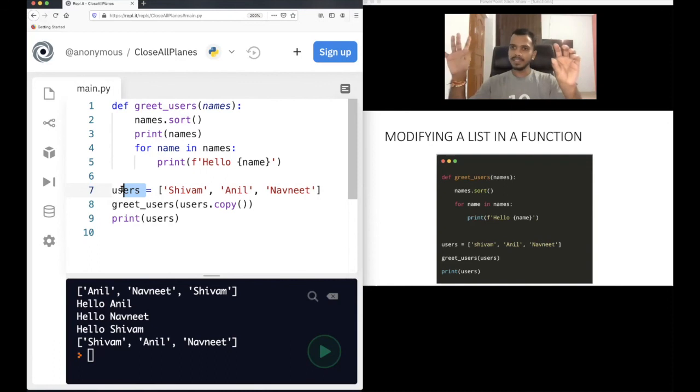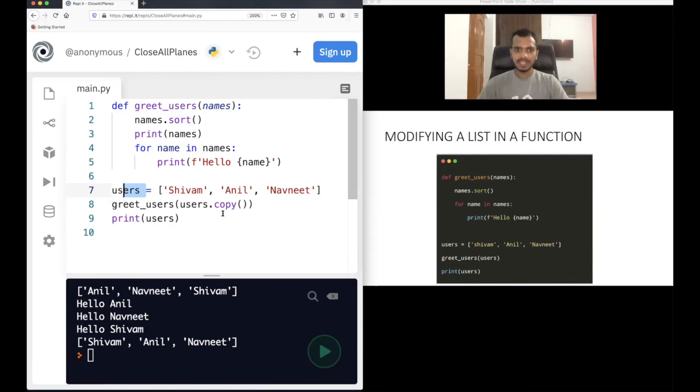Then this is the copy. The second one is the copy called names, okay? Let's say. Now, this function is changing this names. This names is getting changed, but the users copy is not getting modified. It still remains the same. Basically, you have two copies. On only one copy, the change is being made. On the other copy, the change is not being made.